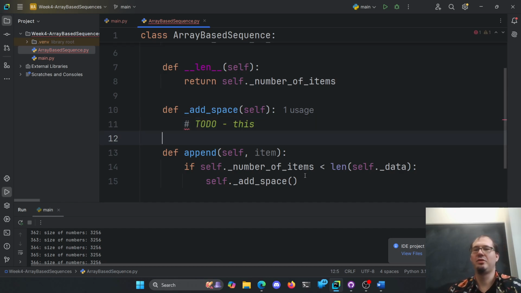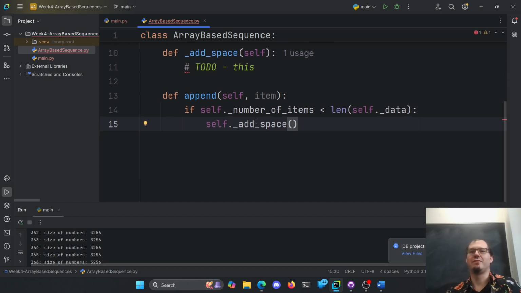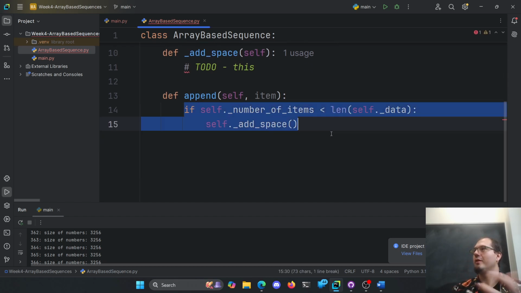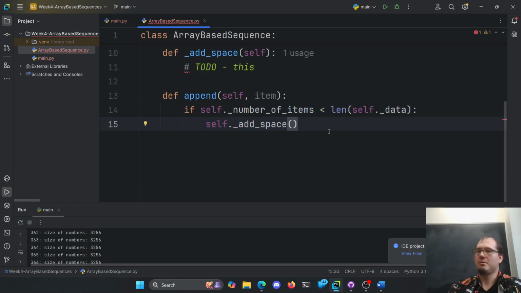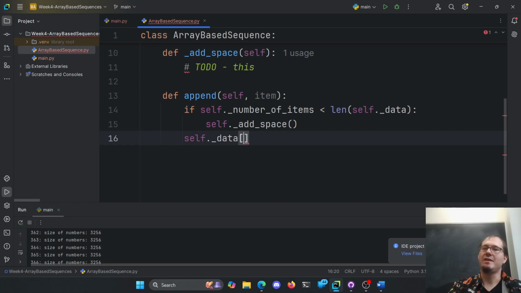This, I don't know, to do something. Fix me, finish it, whatever here. So if there's no room, let's go add space. Great, done. After we've checked to see if we have space, I can go add that item. So I'll take my self.data at the index of self.number of items, and I'll assign it the item.